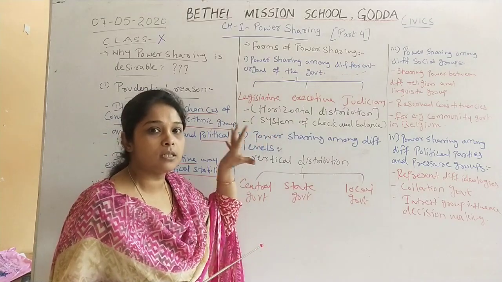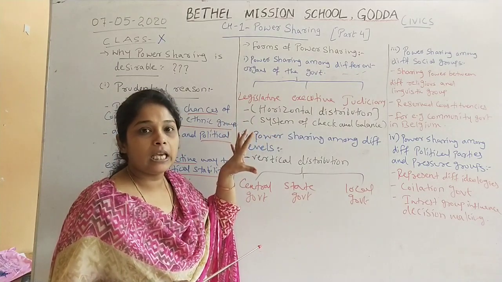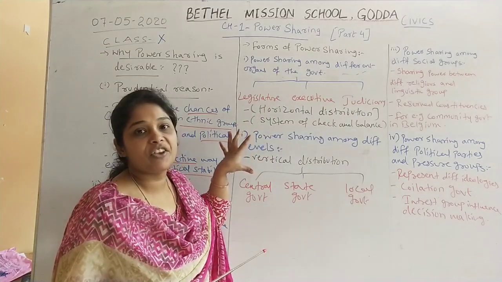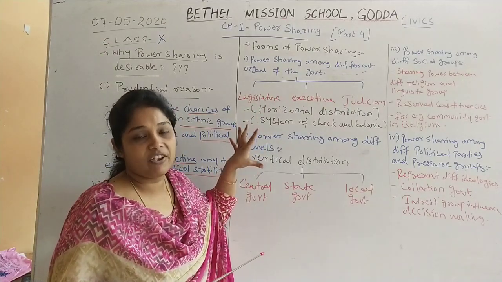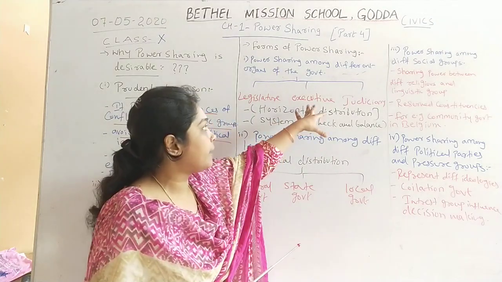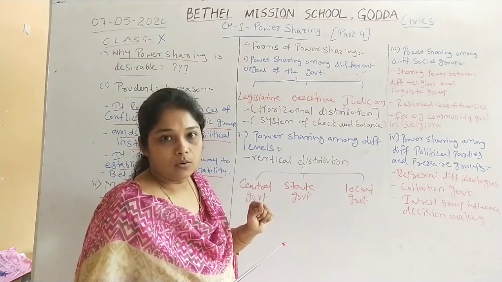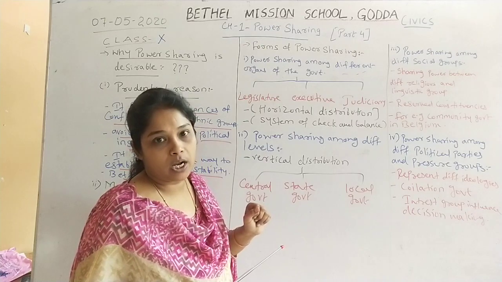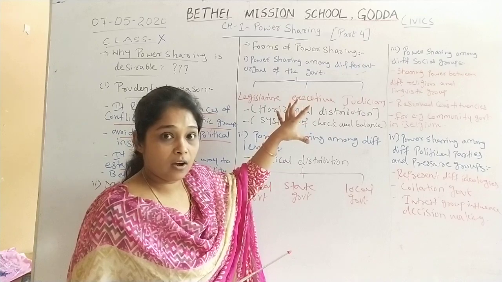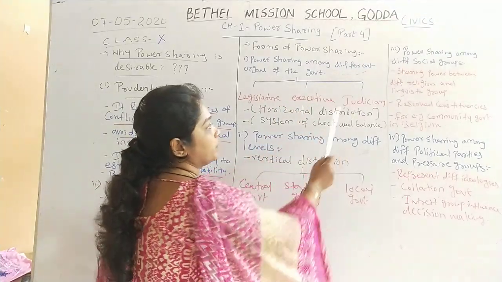Legislature means all the ministers who are elected by the people or by the citizens. And these legislatures have a right to make laws, or a power to make laws. Now these laws are implemented by executives, who are all the officials in our country. Then to check on legislature and executive and on citizens, there is a judiciary.